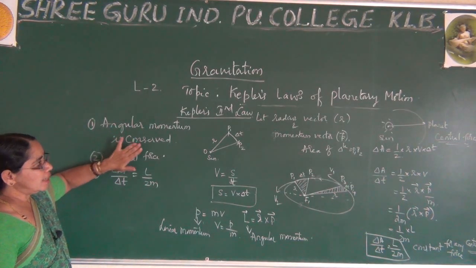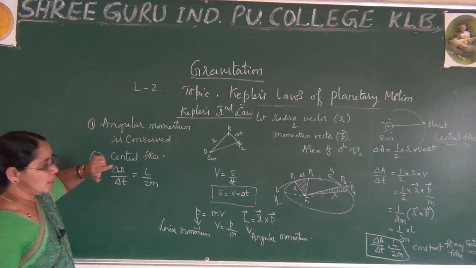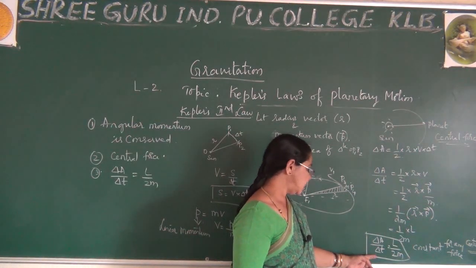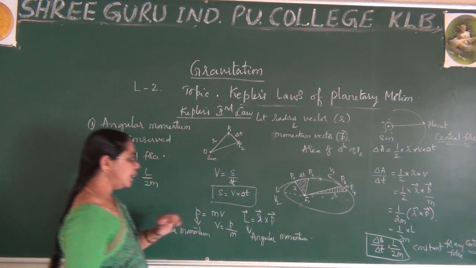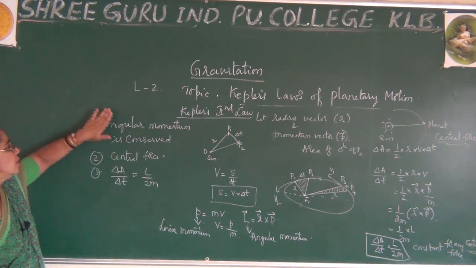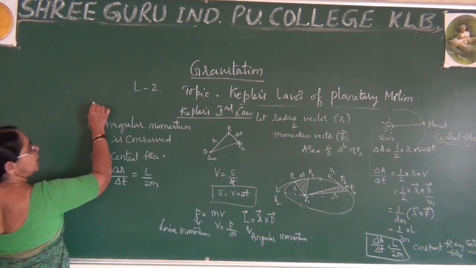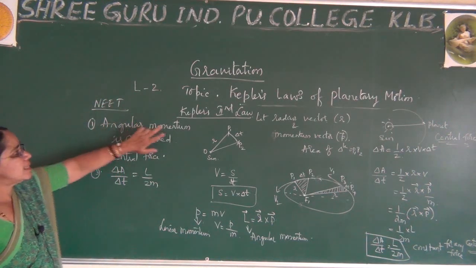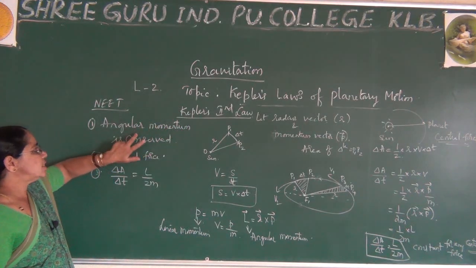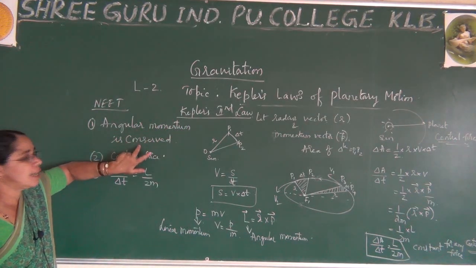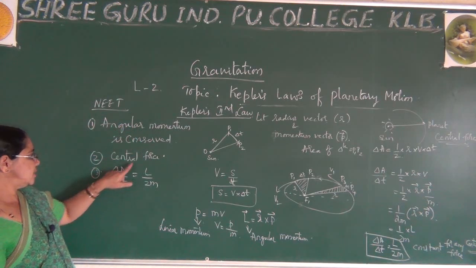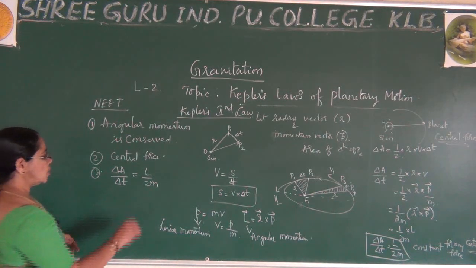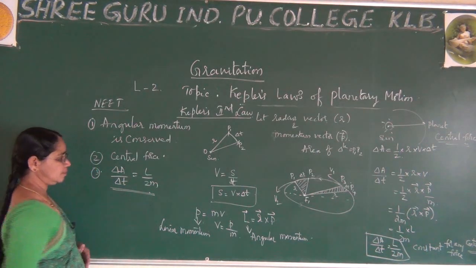So we have learned Kepler's second law by using this figure, where we have observed the areal velocity always remains constant. These are the key points, and they explain Kepler's second law, in which angular momentum is conserved. It also explains the central force. At the same time, areal velocity always remains constant.